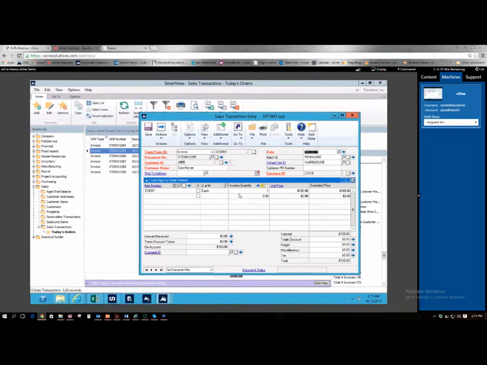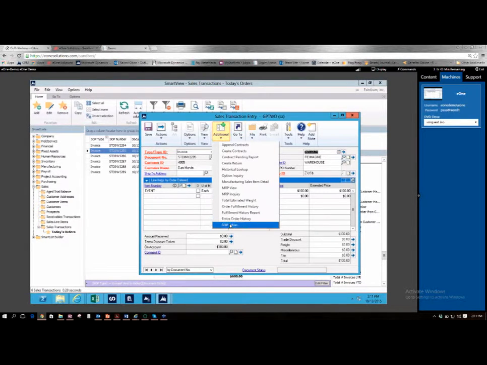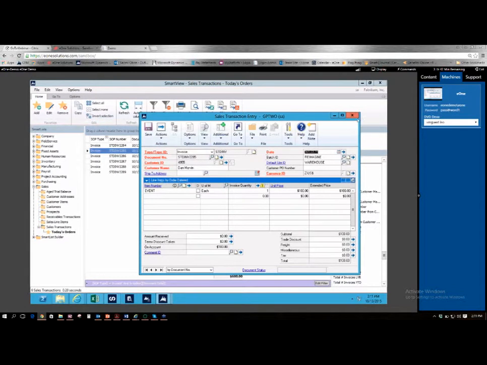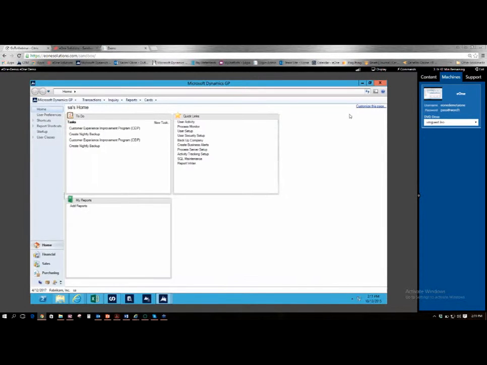Now, the other thing, as you may have noticed when you submitted that web form, is that there was a general or VIP status. If I go into the additional menu onto the SOP extras, this is where we are using Extender. This is an Extender field that was created to capture whether it's VIP or general. Extender is a tool that lets you create additional windows or forms without having to write any code, off of any window within GP. All right, so I'm going to close out of this invoice here.